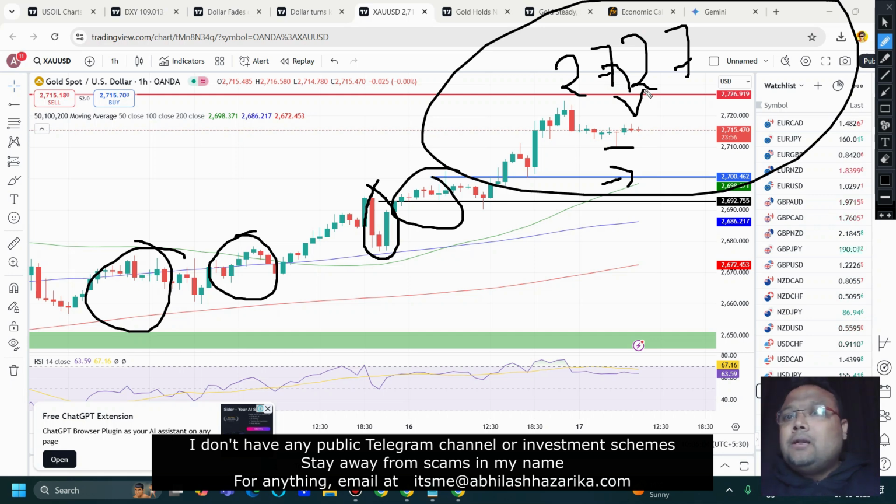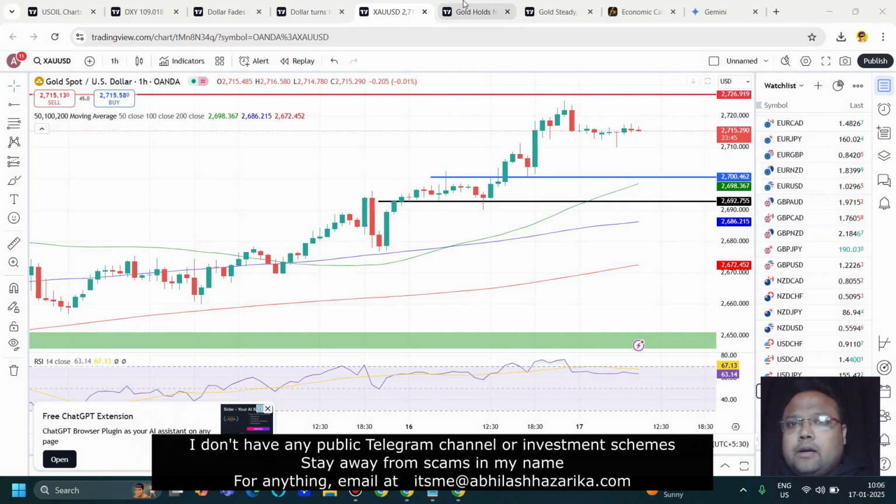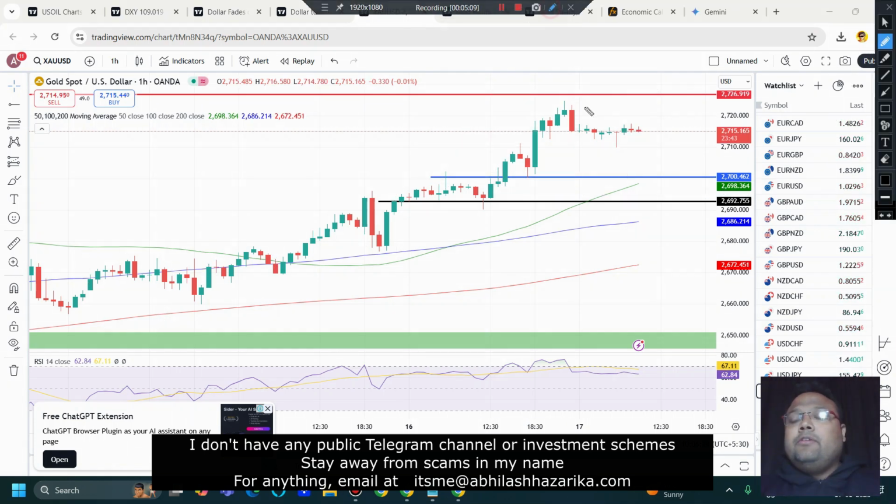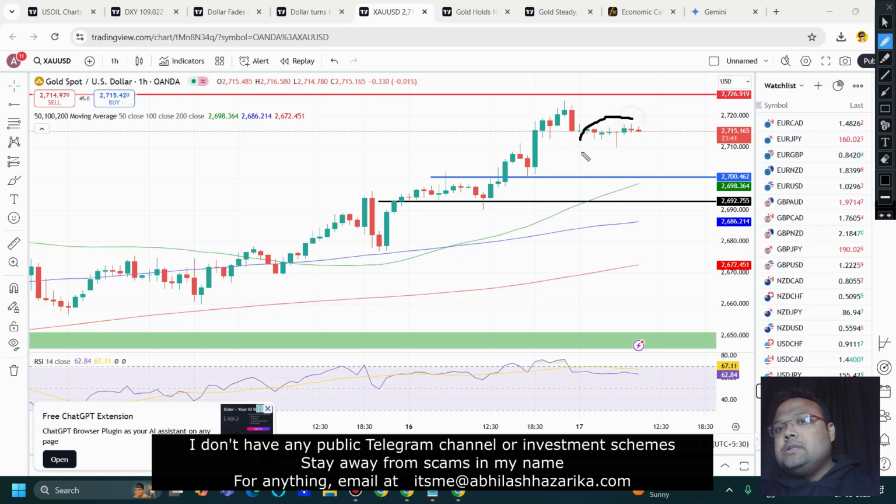Because for any breakout, volume is extremely important, and right now we can clearly see that volume is missing. So during the US session, if the market breaks 2727, then we can look for a buy at breakout. But if the market breaks 2727 with candles like this, then please do not trust it.